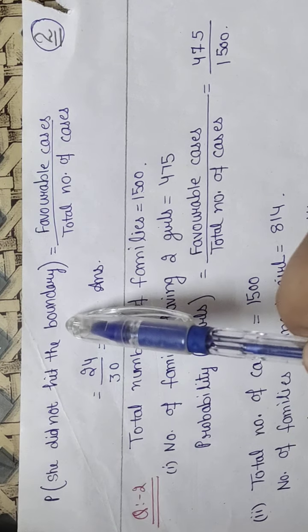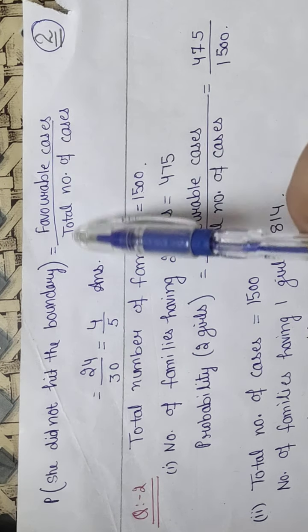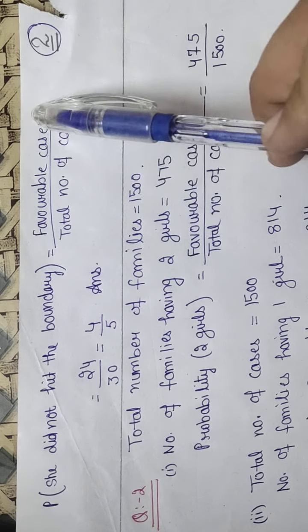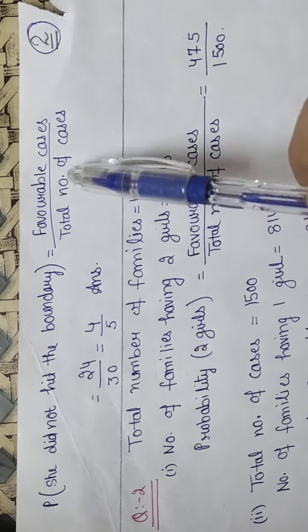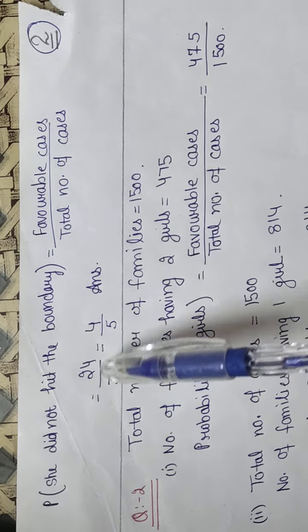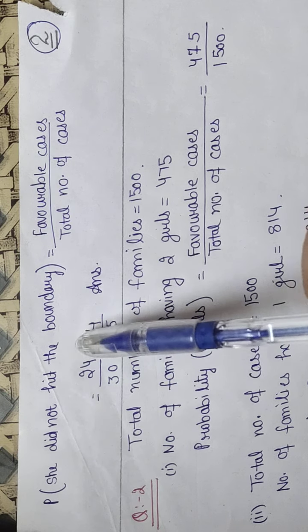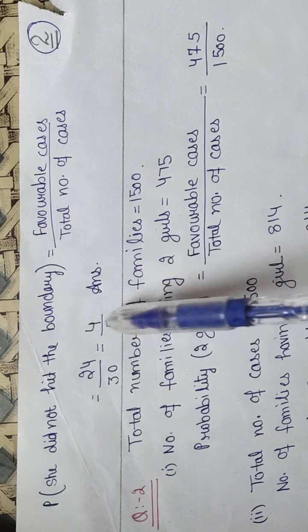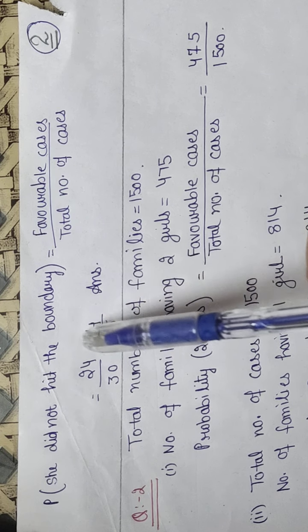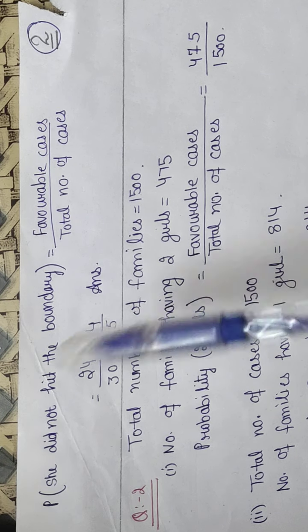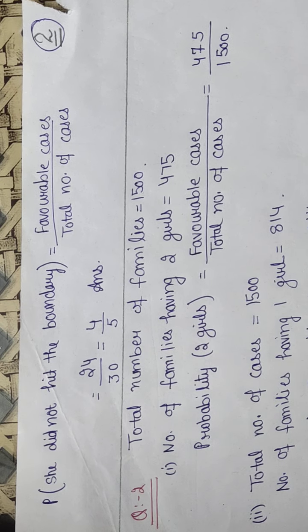Probability she did not hit the boundary is equal to favorable cases divided by total number of cases. Favorable cases are 24, total number of cases are 30. So it comes from the table of 6: 6 fours are 24, 6 fives are 30. So 4 by 5. See, your answer is less than 1, so that means your answer is correct.